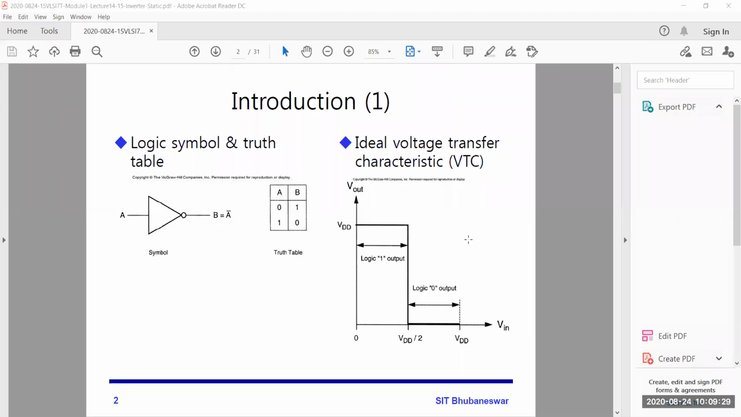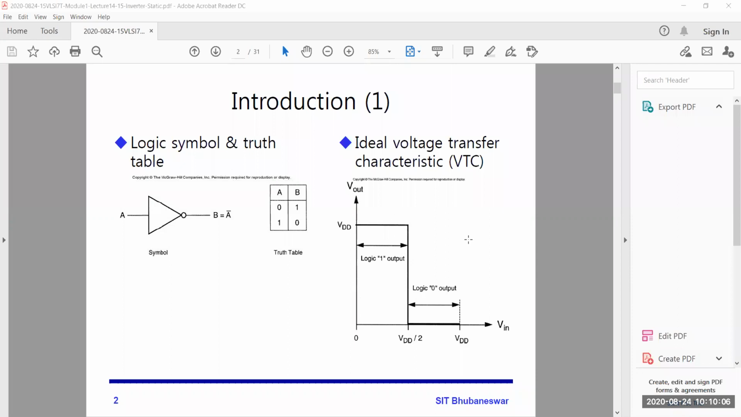Ideal means when you give a 0 it will give 1. For an input from 0 to VDD supply, you increase the voltage. Up to half of that VDD, the output will be 1, and after that half of the voltage up to VDD, it will give 0. Okay, this is the ideal characteristic, and that VDD by 2 is nothing but the threshold voltage of the inverter.